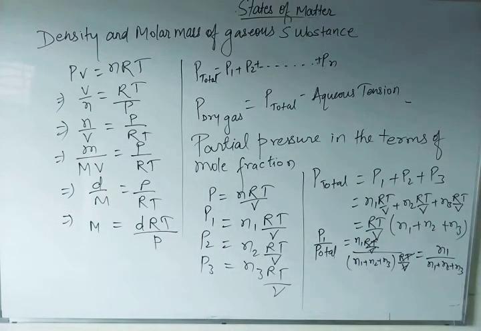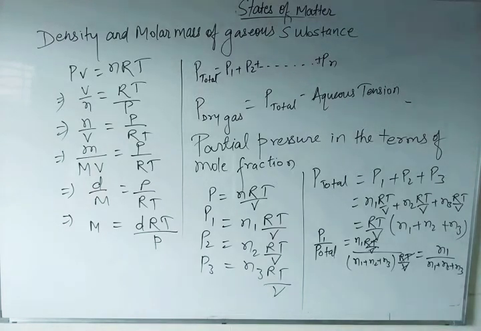Similarly, P2 by P total will be N2 by N1 plus N2 plus N3, and similarly P3 by P total. Whatever values you are getting, N1 by N1 plus N2 plus N3, that will be known as X1.